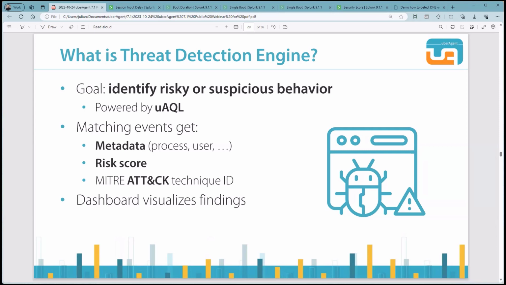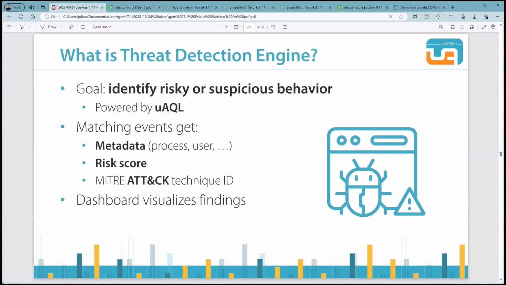If the TDE finds an event that matches a rule, the event gets enriched with important metadata such as the effective process name, username, hostname, and so on. Every rule has a risk score configured. These scores range from 0 to 100, where 0 equals no risk and 100 is a very high risk. So by giving a risk score, you can classify the criticality of that rule.